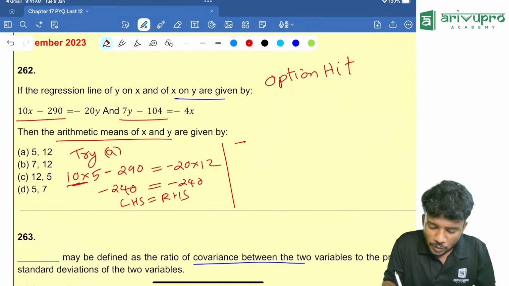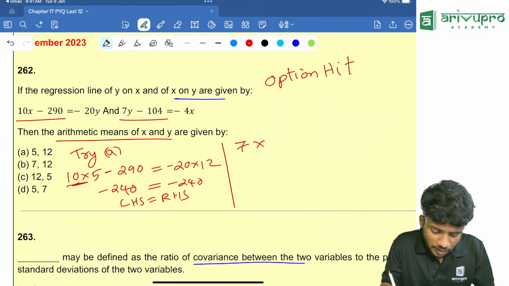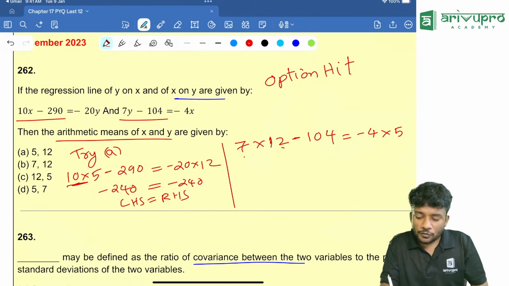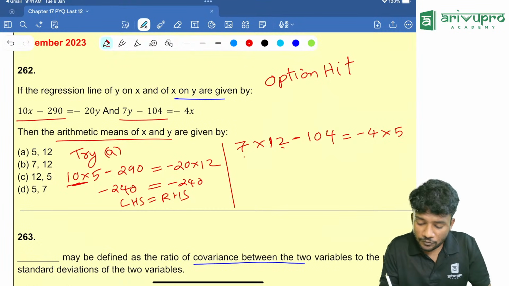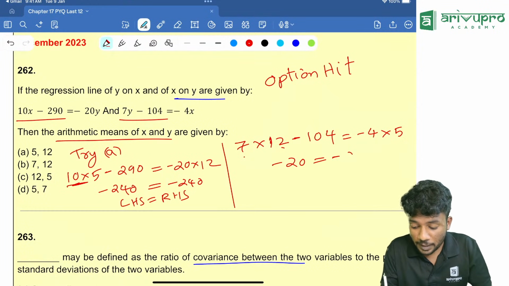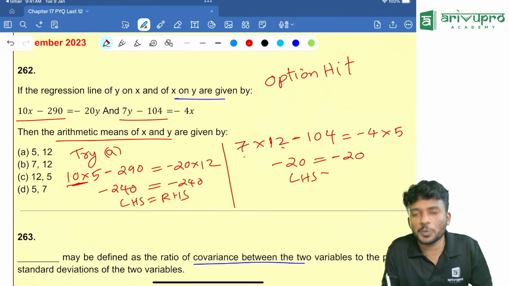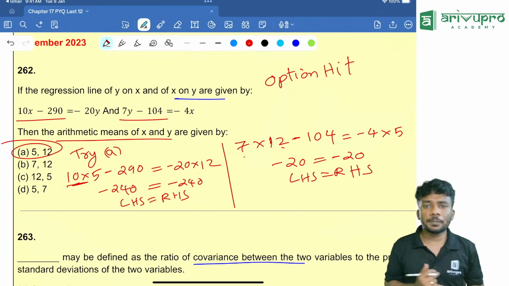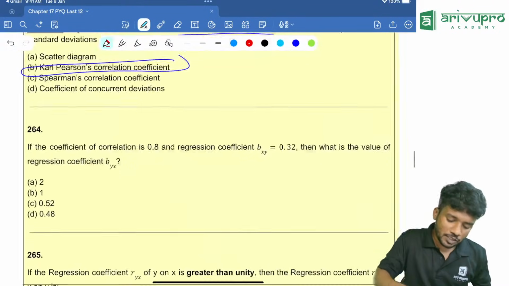Try in the second equation. 7 into how much? 7 into 12, minus 104 is equal to minus 4 into how much? 5. 7 into 12 is how much? 84. 84 minus 104 is how much? Minus 20, which is equal to 4 into 5 is 20, so minus 20. LHS is equal to RHS, which means option A is your right answer, people. Yes. Next question.